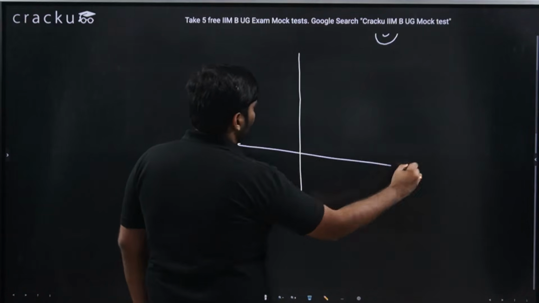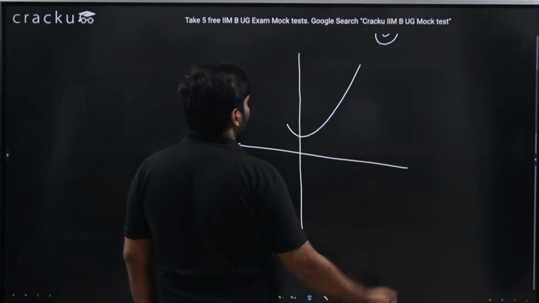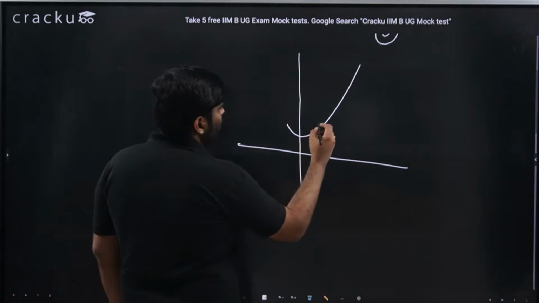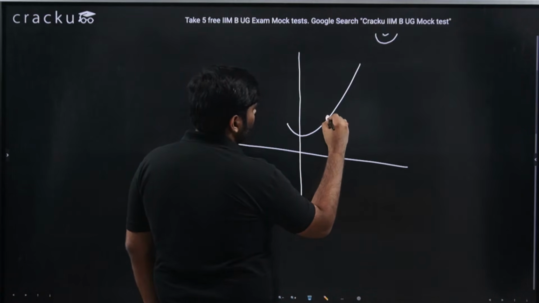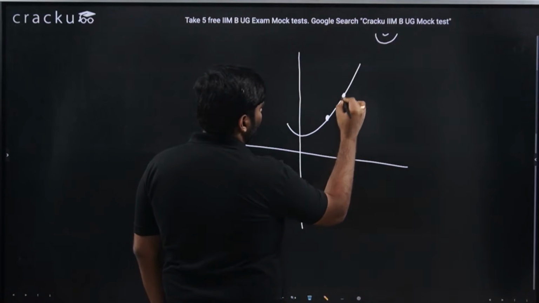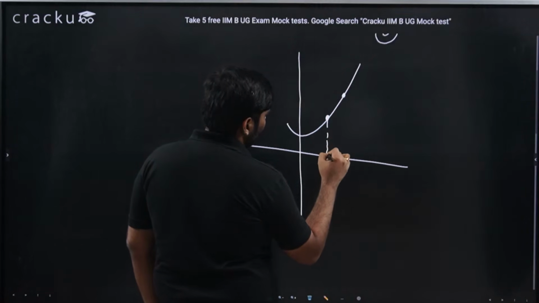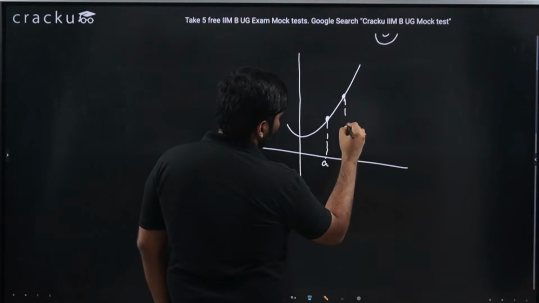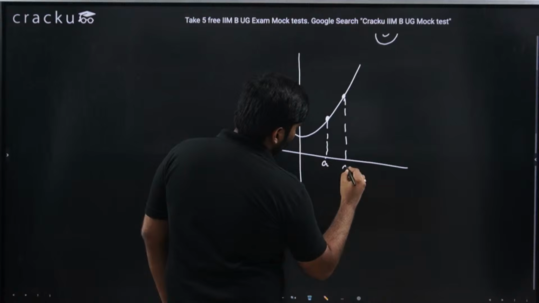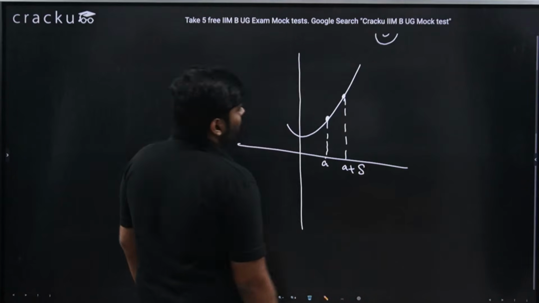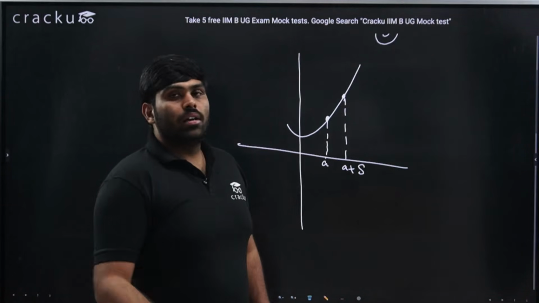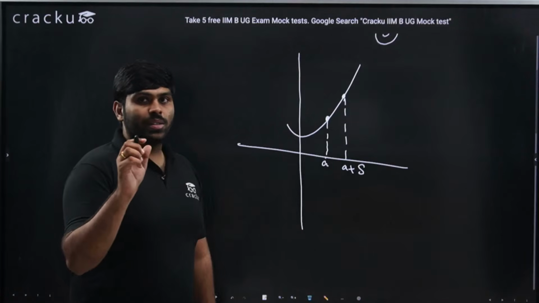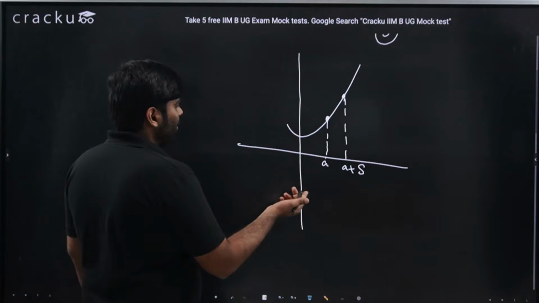Let's say this is a graph. Now this is a point, and this is another point. Let's say this is at x equal to a, and this is at a plus delta. Whenever I talk about an infinitesimally small addition, that is a plus delta.